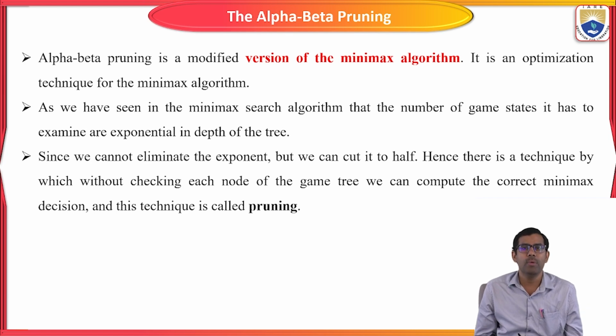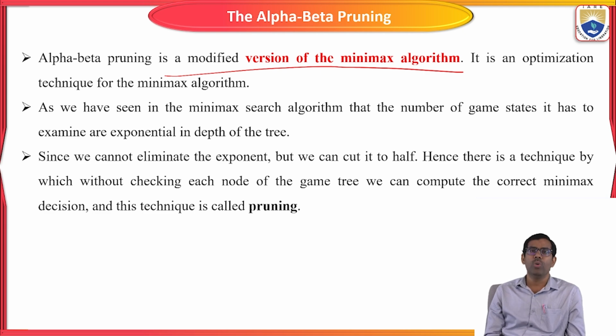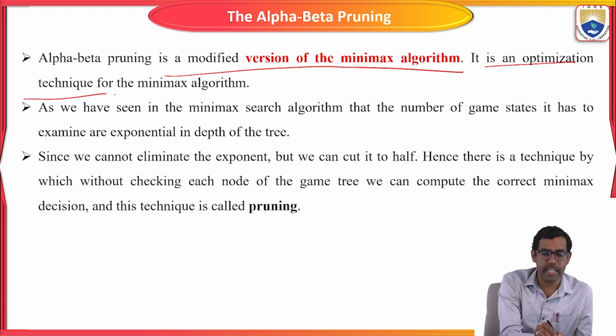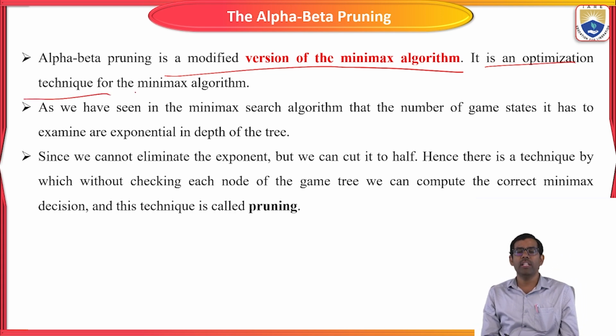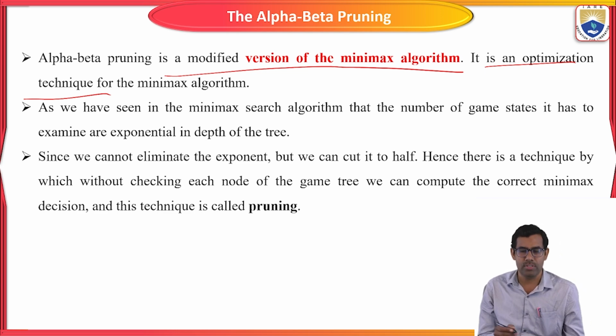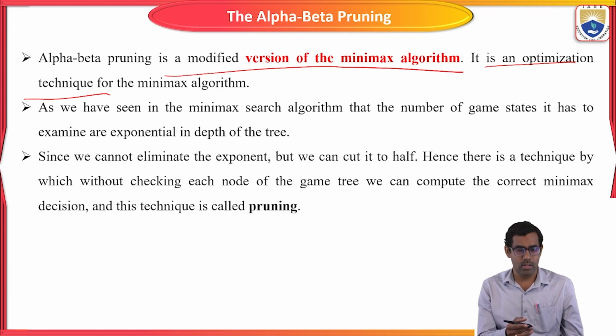So, what is alpha beta pruning? It is a modified version of the min-max algorithm, because we are going to overcome the drawback of the min-max algorithm. It is an optimization technique for the min-max algorithm. We call it an optimization technique because it produces the best result, the best way of moving while you are playing the game. That is why alpha beta pruning is an optimization technique for min-max.